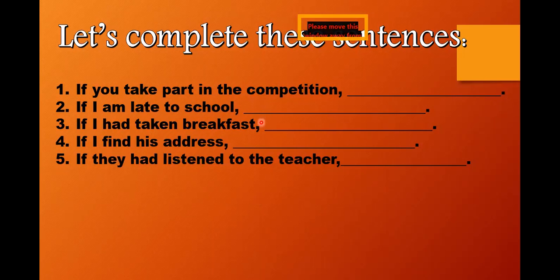Okay, the third one. Let me see. Who should I ask? Okay, Abdul Rahman, can you answer me the third one? If I had taken breakfast. Third one, Abdul Rahman. Bilal, I cannot understand, beta, what you have written. What is this word here? I don't understand.